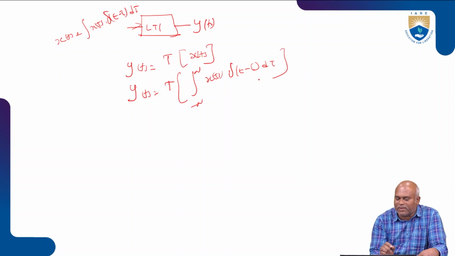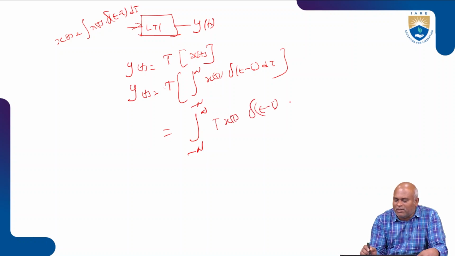I should write. So now what will happen? This T goes inside the integration. I take it out, so the integration from minus infinity to plus infinity of T of x of tau delta of t minus tau d tau. I should write like this.